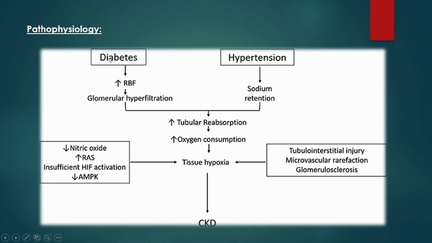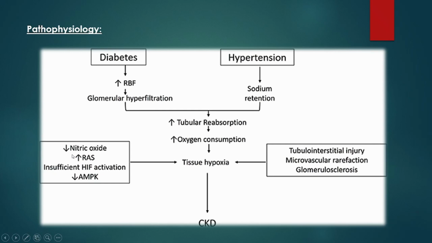Pathophysiology. Mainly 2 conditions affect chronic kidney disease, diabetes and hypertension. In these major 2 conditions, there is increased RBF and glomerular hyperfiltration rate. In case of hypertension, there will be more overload of sodium, more retention of sodium. Thus, the glomerular hyperfiltration and sodium retention lead to increased tubular reabsorption. There will be an increase in oxygen consumption.